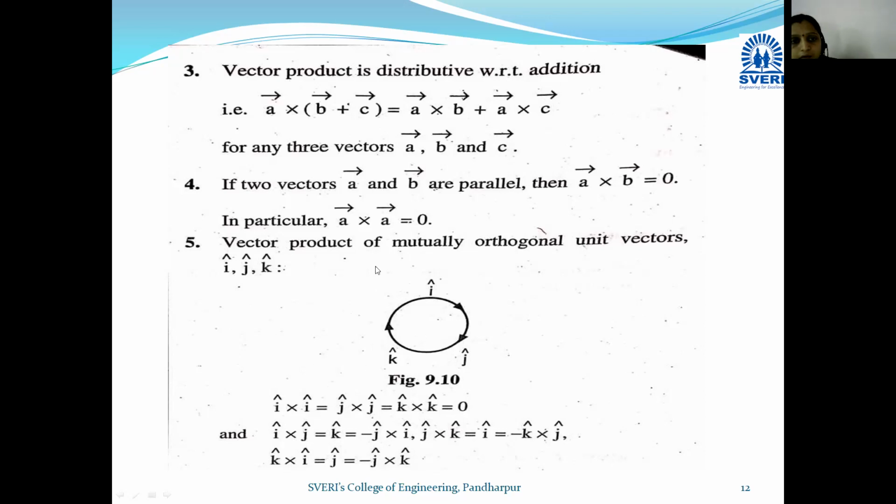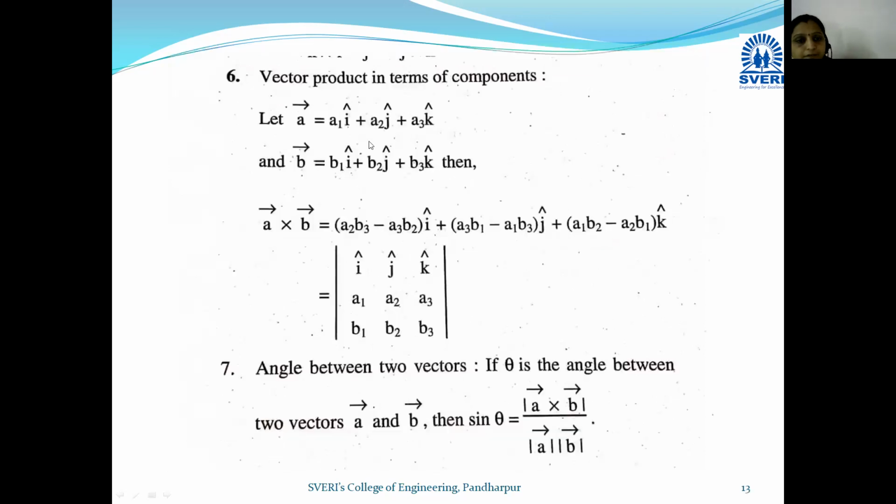Okay, next one, if the vectors are given in terms of components, जर दिलेले वेक्टर हे componentच्या फॉर्म मध्ये असतील, a bar is equal to a1i plus a2j plus a3k and b bar is equal to b1i plus b2j plus b3k, then vector product of a bar cross b bar is simply given by this determinant I, j, k, a1 a2 a3, second row third row is b1 b2 b3. ओके, यांची जर आपण मल्टिप्लिकेशन घेतली तर आय बार क्रॉस आय बार हे काय मिळणार आहे तुम्हाला? 0 मिळणार आहे, बिकॉज आय बार क्रॉस आय बार हे काय आहे? दिस parallel vectors.